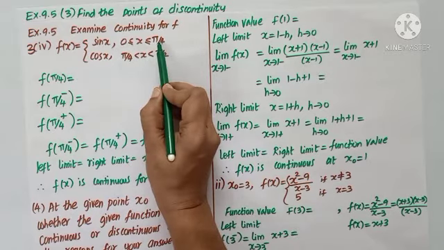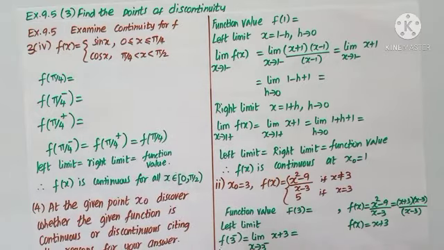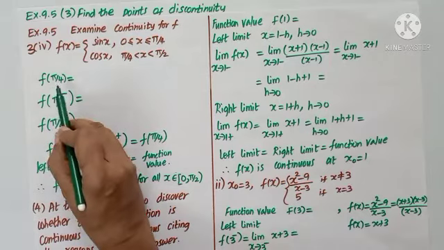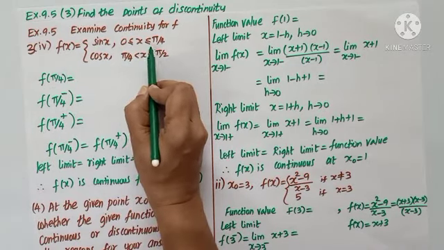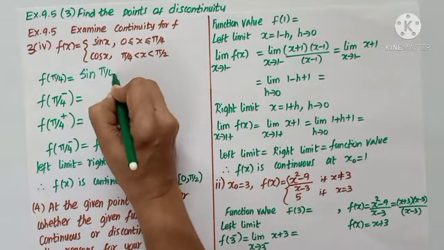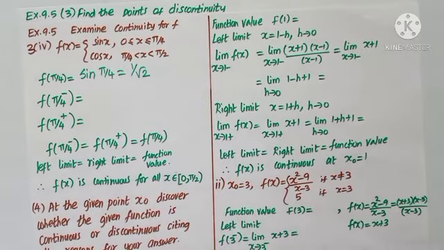Up to pi by 4, it is sin x. After pi by 4, it is cos x. So, check the point pi by 4. F of pi by 4, the function value. Here you have the equal symbol, substitute here. It is sin pi by 4. We know sin pi by 4 is 1 by root 2.